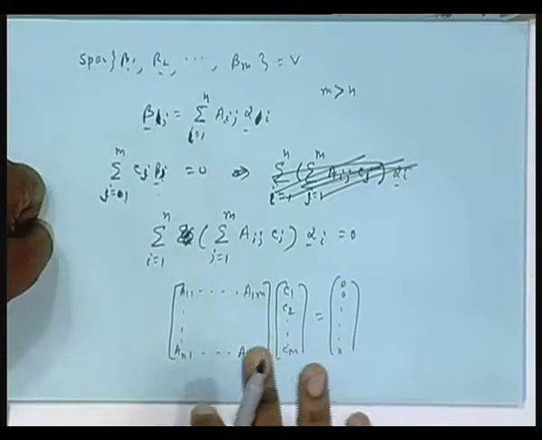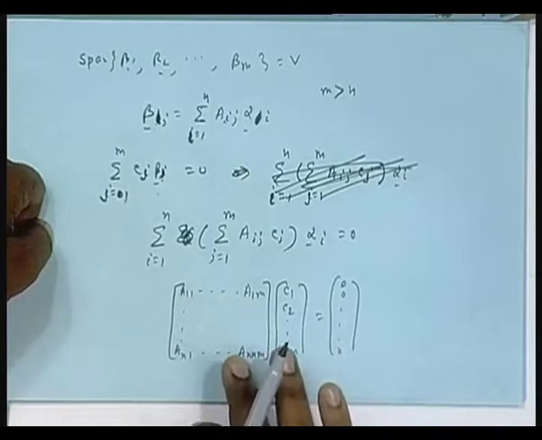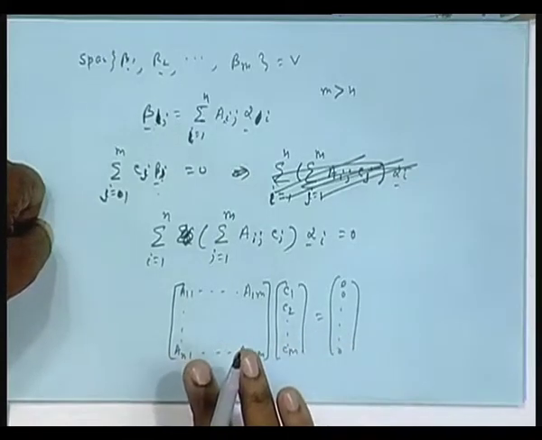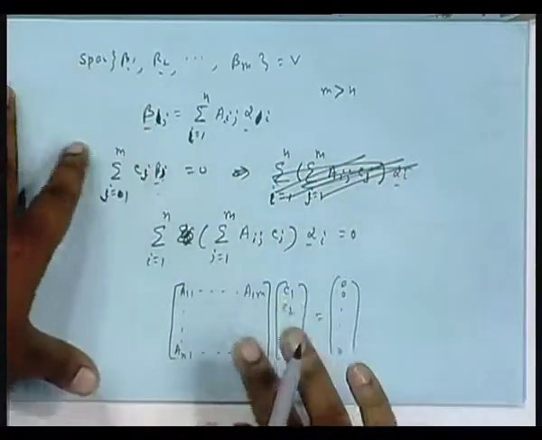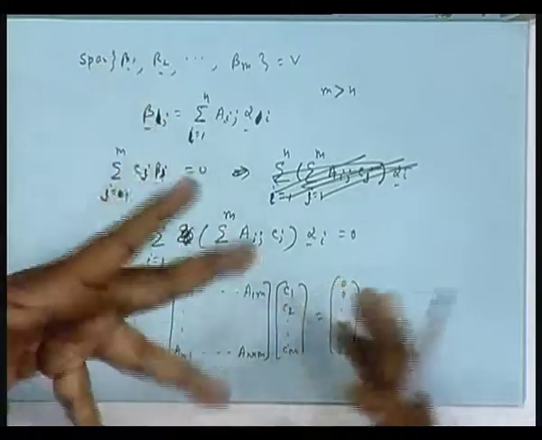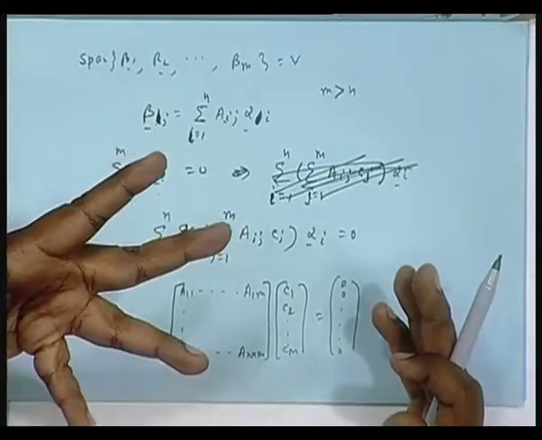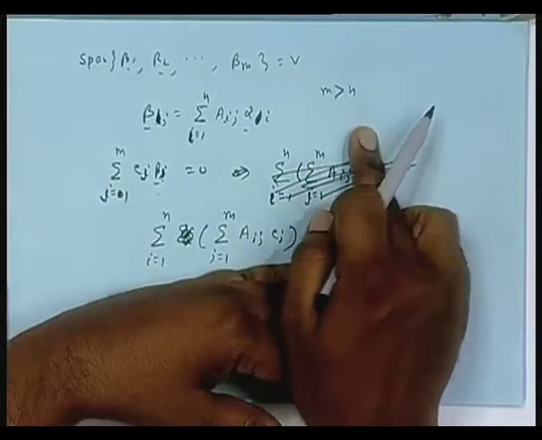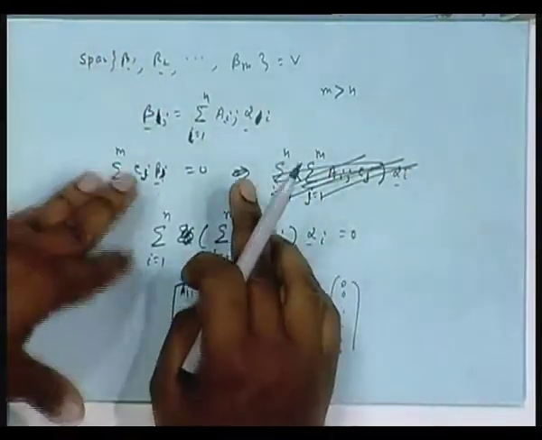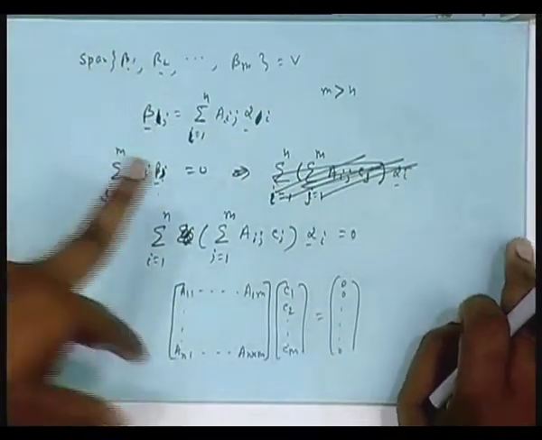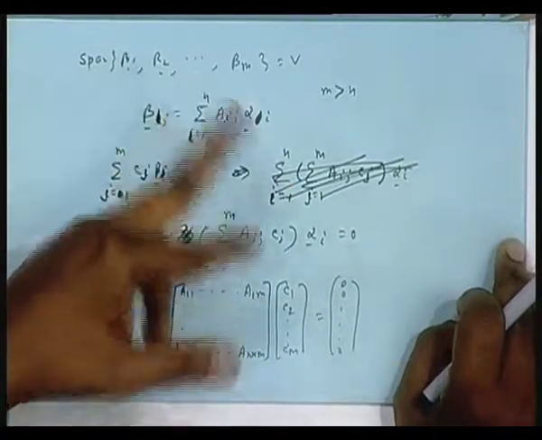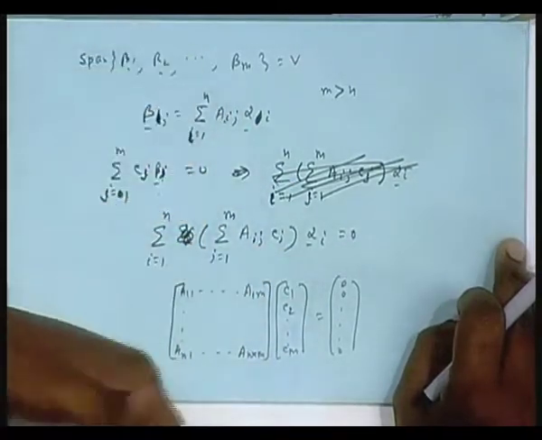That means m has to be either equal to n or less than n. If m is less than n, then I interchange the role of n and m. I have just proved a property, m cannot be greater than n. Interchange the role of alpha and beta. Betas were expressed in terms of alpha, now you express alphas in terms of beta. Same thing, you go ahead.